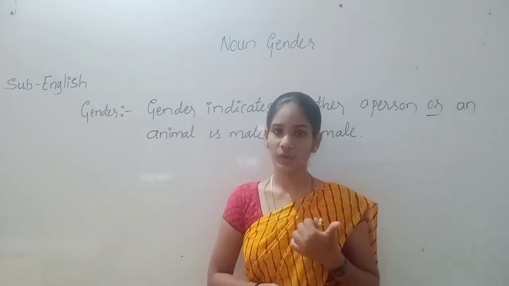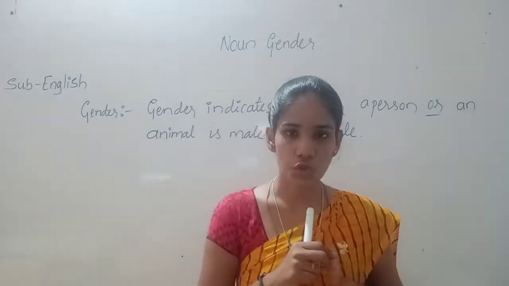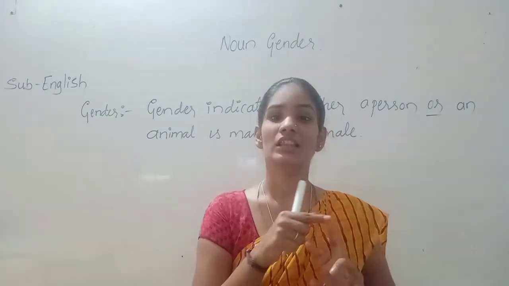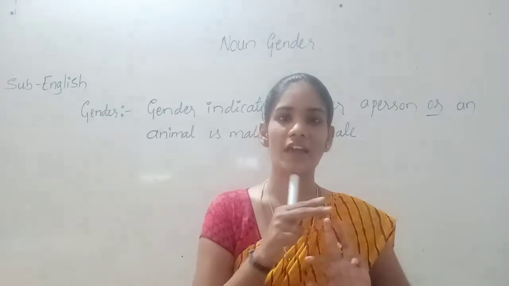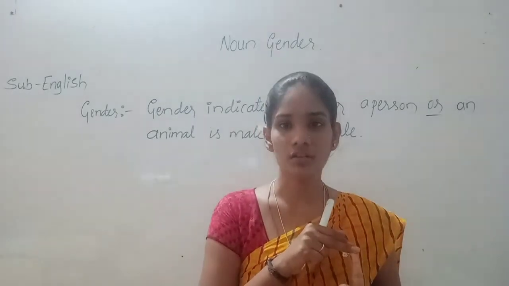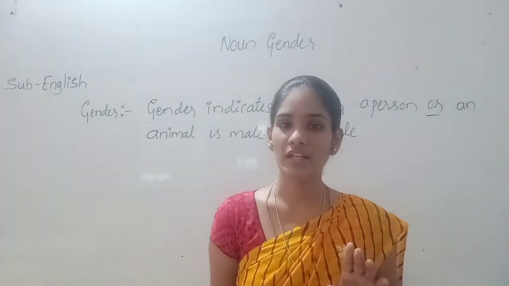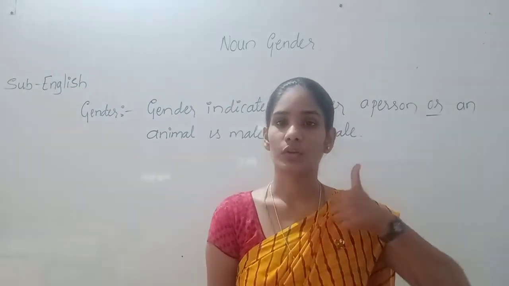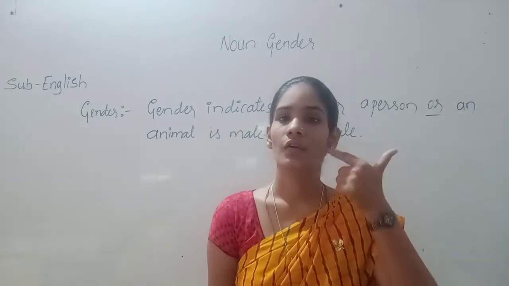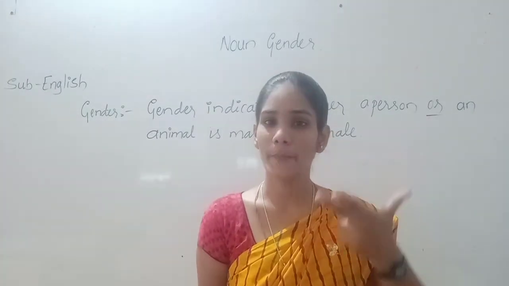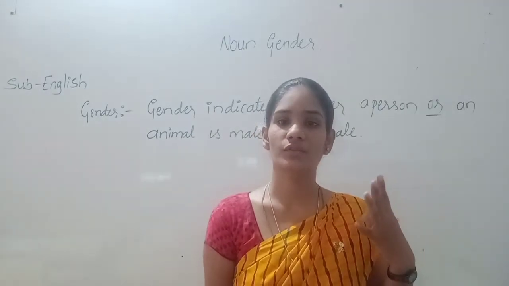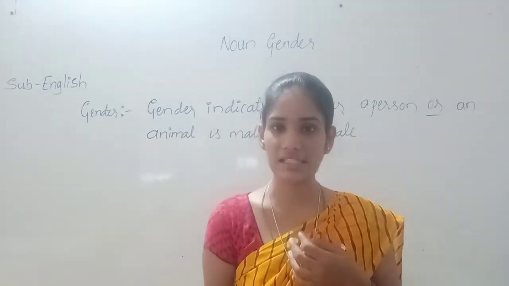First one is masculine gender, second one is feminine gender, third one is common gender, and fourth one is neuter gender. So totally 4 kinds of gender we can see.